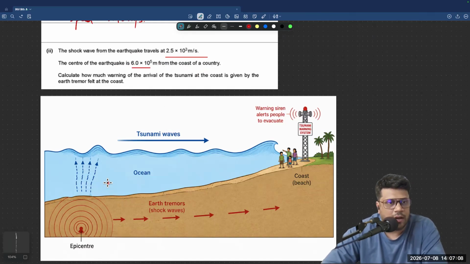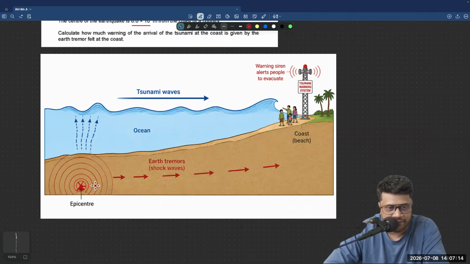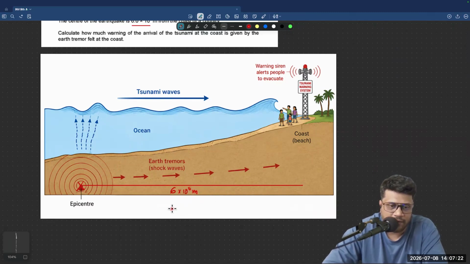So there it is. That's the epicenter, and this epicenter from the coast is 6 into 10 to the power of 5 meters, around 600 kilometers basically, from the coast.